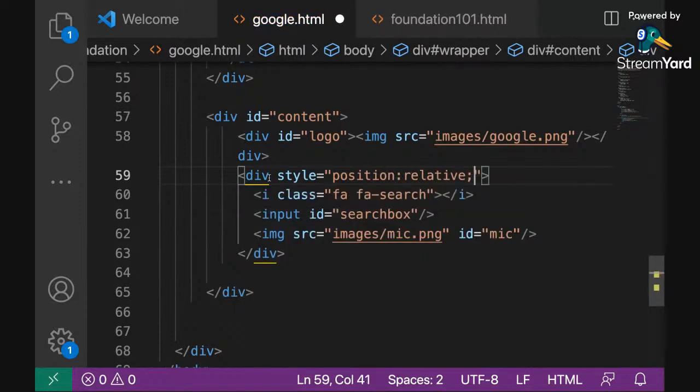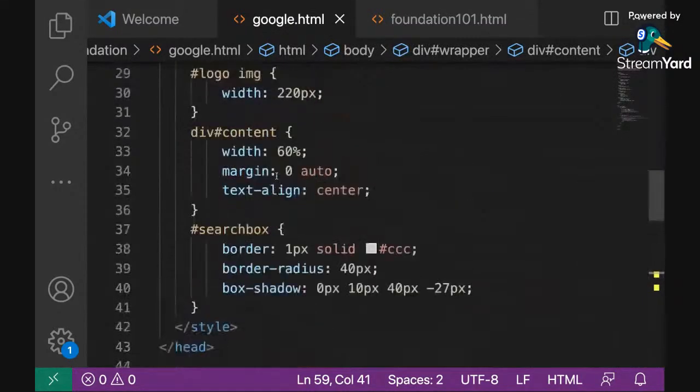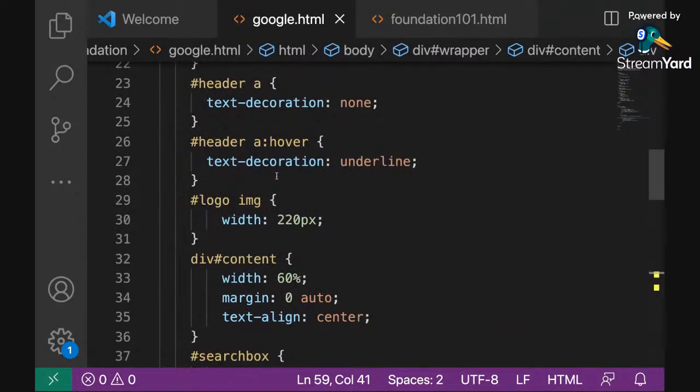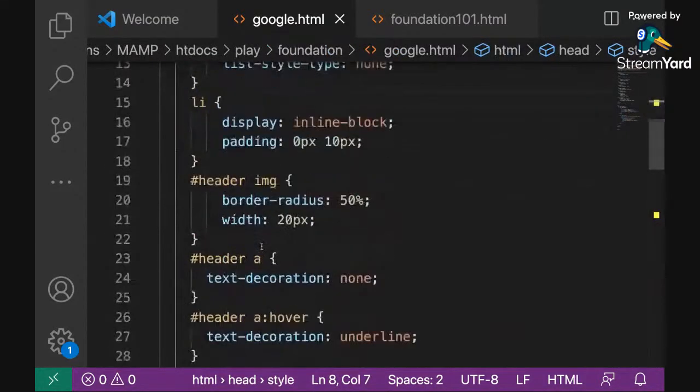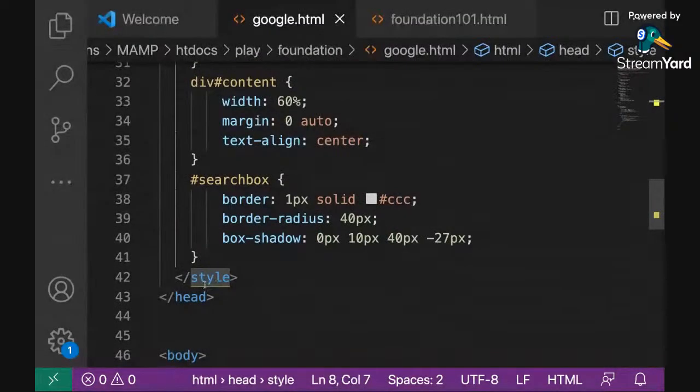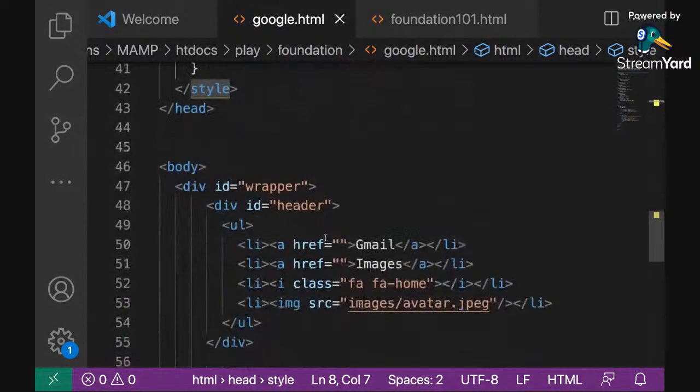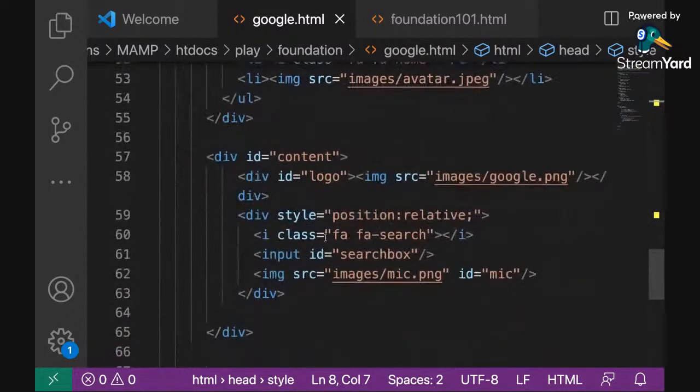So I've just introduced something else that is new. Now I'm using inline style. So far, we've been using the on-page styling, or internal styling, where we define the style tag open and close right here. That's what we've been used to so far. But now I've introduced another type of styling, which is called inline styling. You can just write style equals, and then write the style inside here.